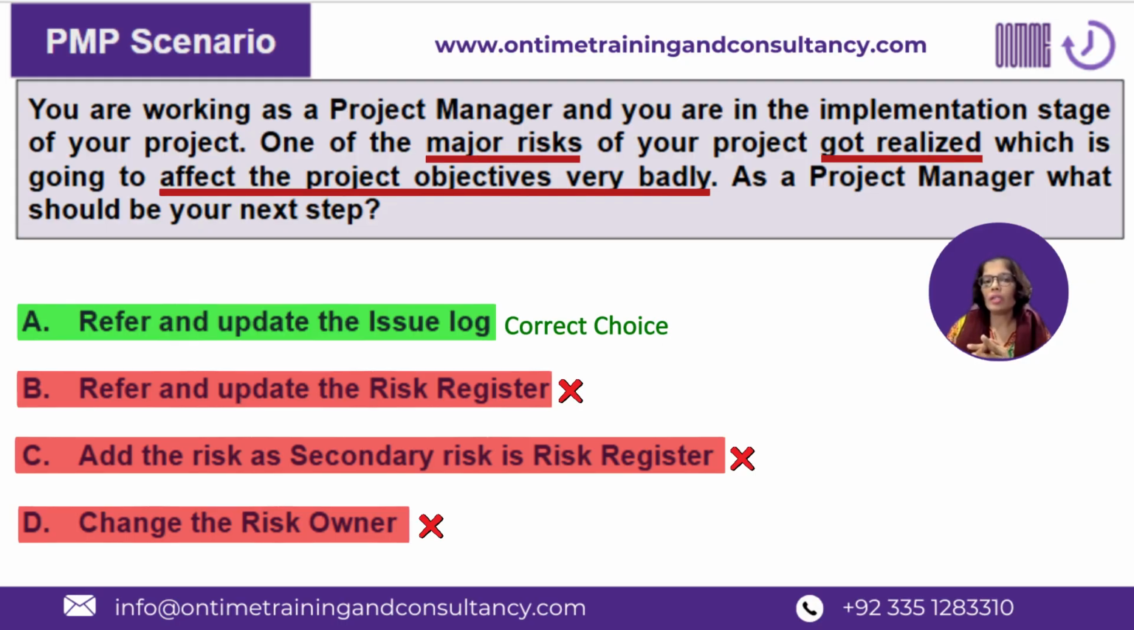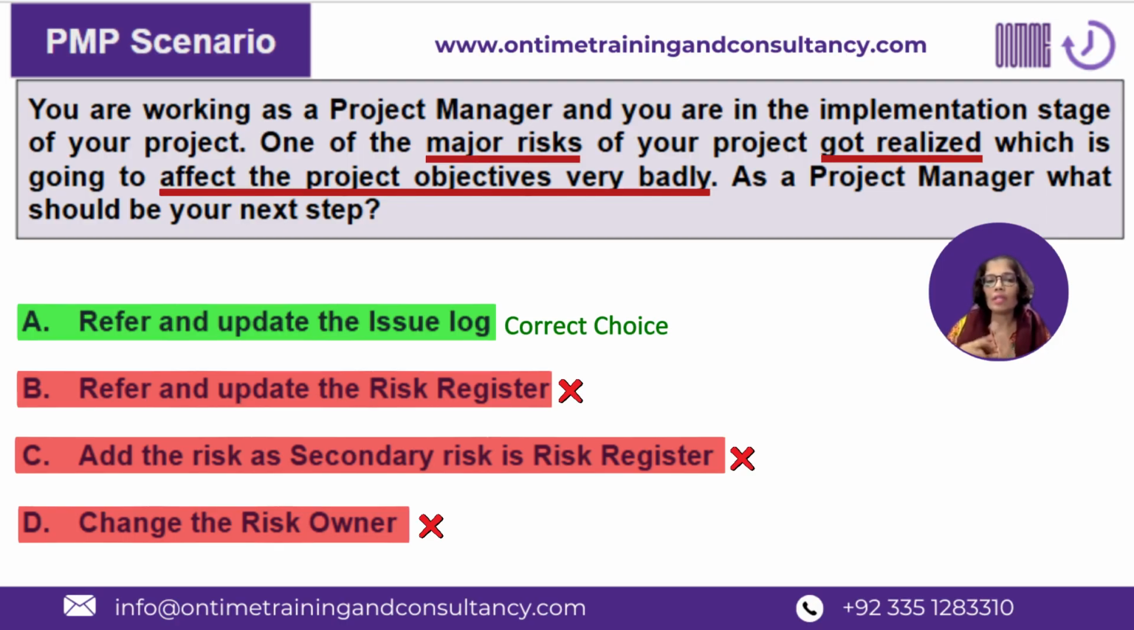But my question over here is, is there anywhere in the question mentioned that this risk was already identified? They just say that one of the major risks of your project just got realized. Maybe it was identified, maybe it was not identified, maybe it directly came to you as an issue, or maybe it was identified and it was there in the risk register. Both cases are possible, right? But as they have not mentioned the identified keyword, we cannot really say that it was there in the risk register. But that is not the primary reason why B is not the answer.